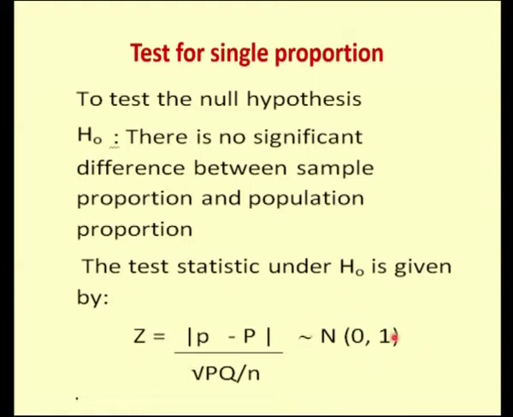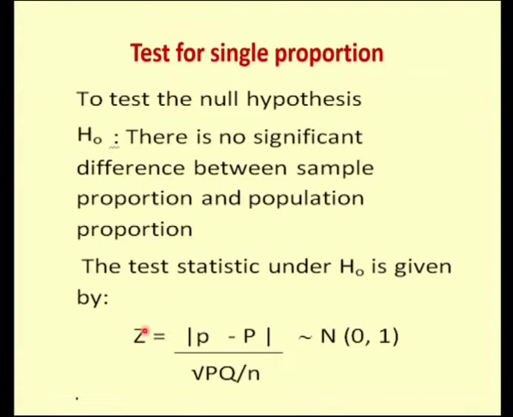If it is a very large sample, that is the sample size is very large, then by the central limit theorem, x minus the expectation of x, that is the mean of your sampling distribution, divided by the standard error of x, for any sampling distribution follows a standard normal variate.